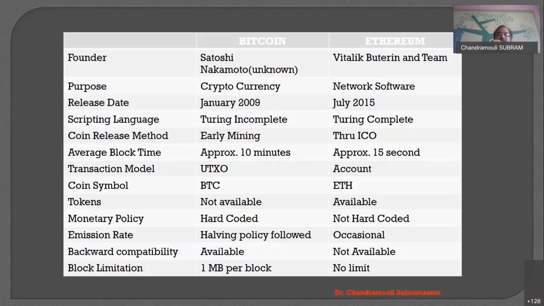In Bitcoin the monetary policy is hard coded, but in Ethereum it is not hard coded. That makes it very advantageous for software professionals like us. Now we get to the next level: writing software code within a block. So far we talked only about the transaction. In the block, you can do whatever you want. That is the biggest advantage of the blockchain. So Ethereum says, okay, I will add the transaction, and I will also add some code. That is actually called smart contracts.